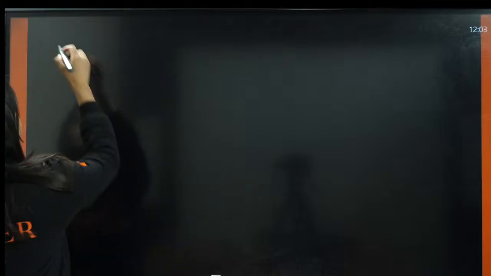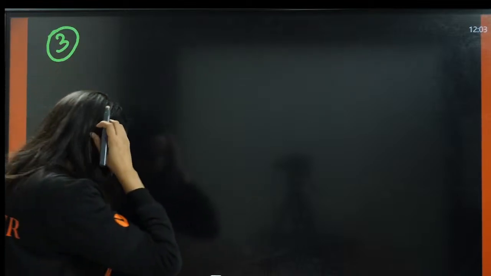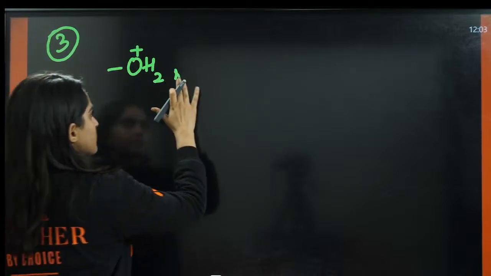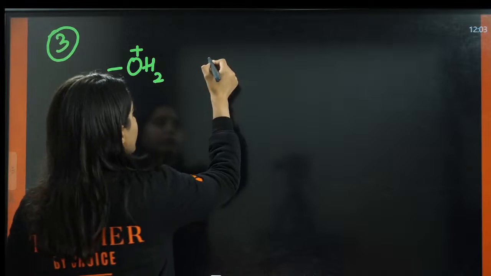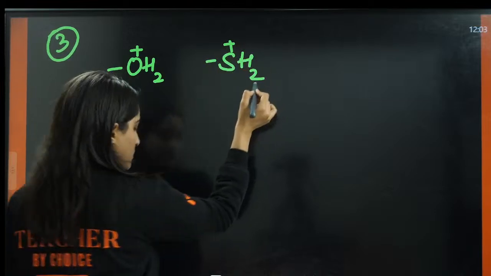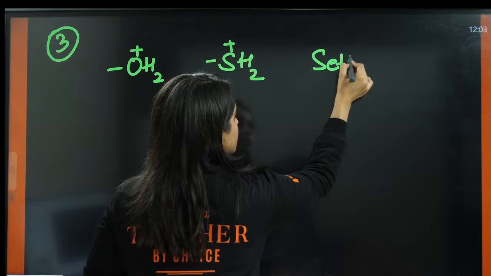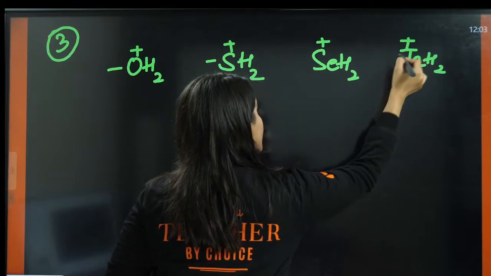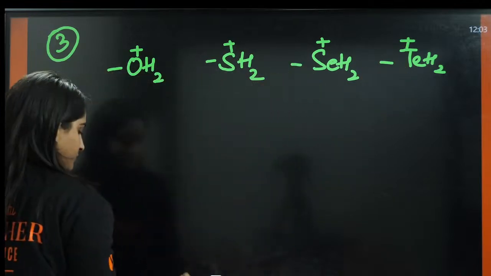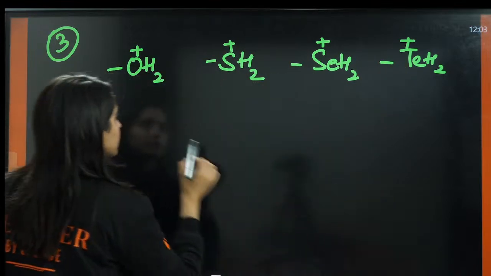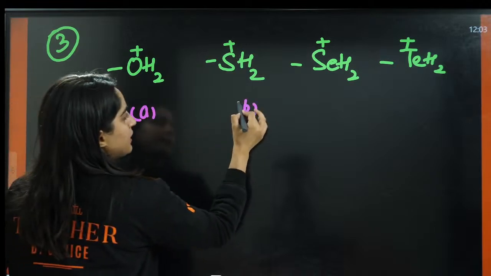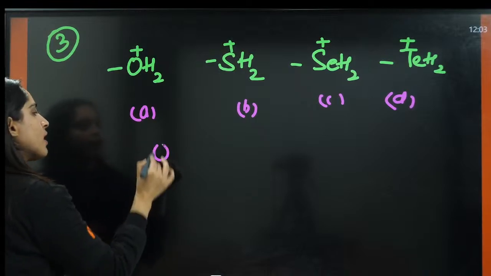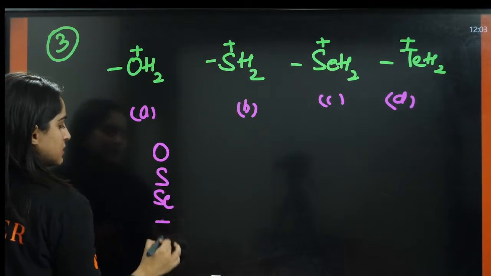Okay, perfect. Next, the third one. I think you can easily give this answer because just now we have done one question based on this concept. A, B, C. Similarly, O, S, Se, Te.